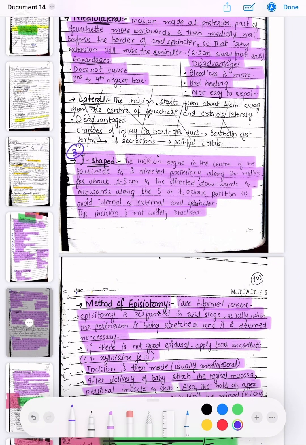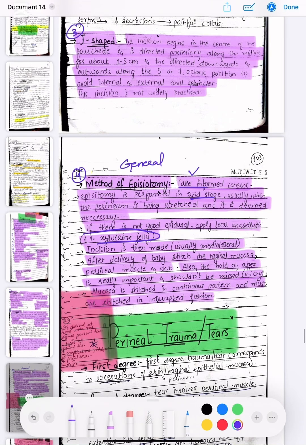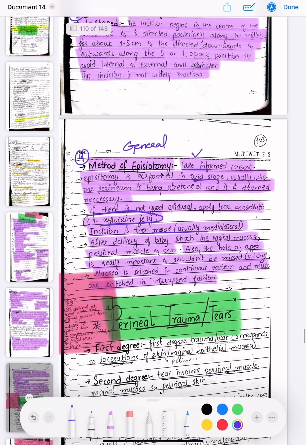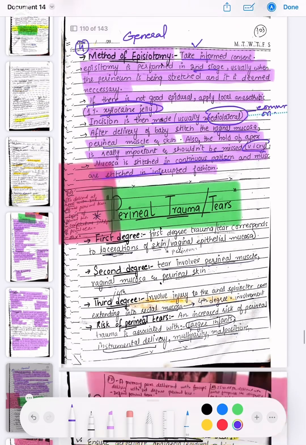And the general method for the episiotomy is that first of all, you have to take the consent from the patient, and then episiotomy is performed in the second stage, xylocaine gel is given, and the incision is made. Usually it is given as mediolateral. This is the most common. This is a favorite viva question: which incision of episiotomy is the common incision? It is mediolateral. After delivery of the baby, stitch the vaginal mucosa, perineal muscles, and skin, and also holding the apex is really important and should not be missed. The mucosa is stitched in a continuous pattern and the muscles are stitched in an interrupted fashion.